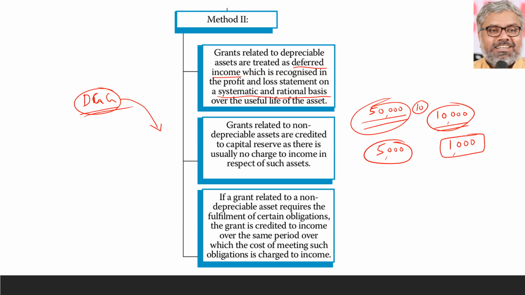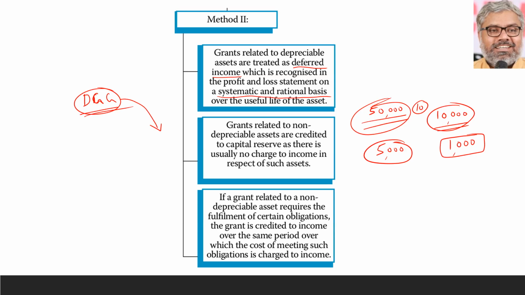But taking the same example and same scenario, 1,000 is separately recognized as income. So here, a deferred government grant account, or any other name reflecting a deferred income, can be created when the government grant is received. Naturally, that will be in the credit. When it is received, bank account at R2, deferred government grant account will be the entry.